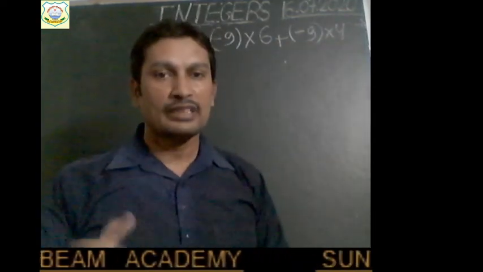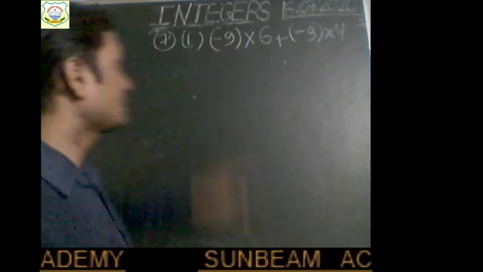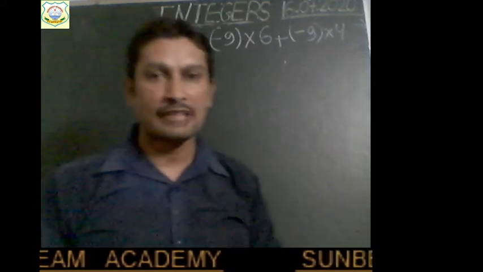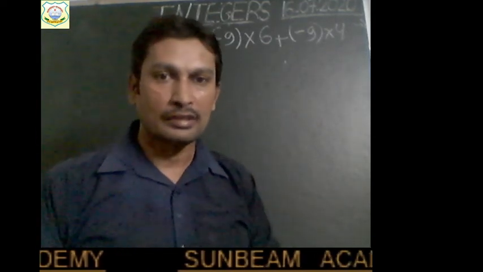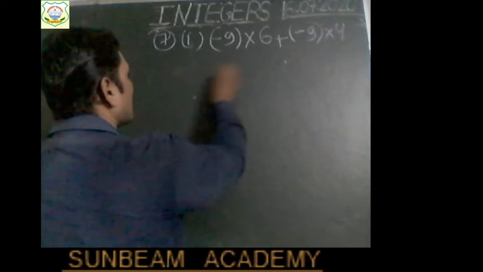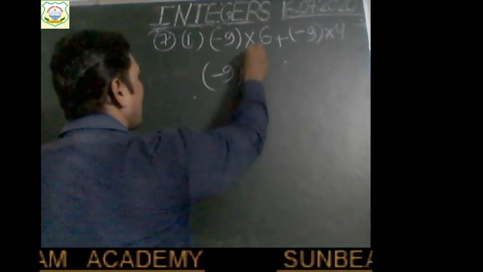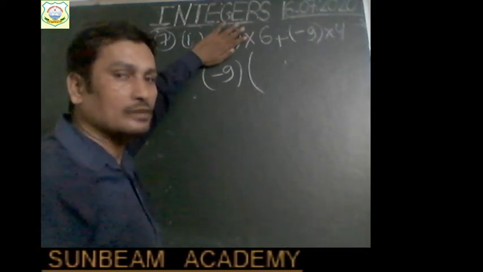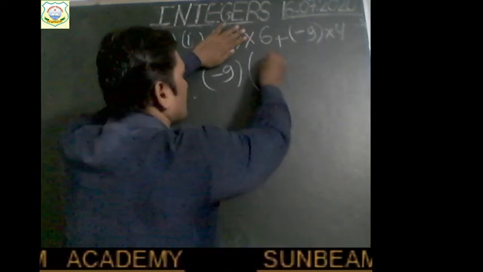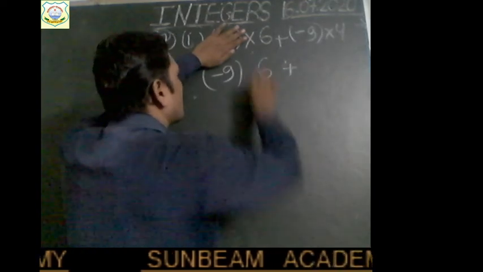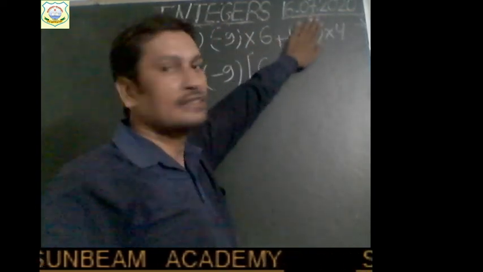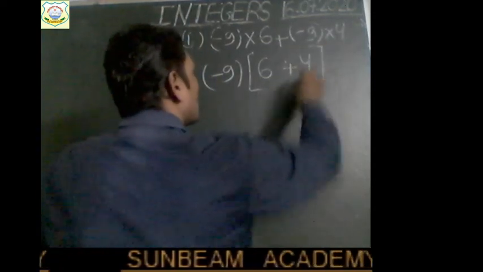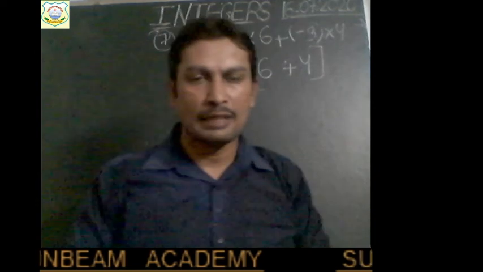Or we can use the distributive law also. Here you can see minus 9 and minus 9. 6 and 4, both the integers are multiplied with minus 9. So minus 9 is common. So we can write minus 9 outside and write the other integers. Take minus 9 outside as common. What is left? Here 6 is left. Write 6 plus. And with this minus 9 taken outside, what is left here? 4. So write 4. Which property have I applied here, children?